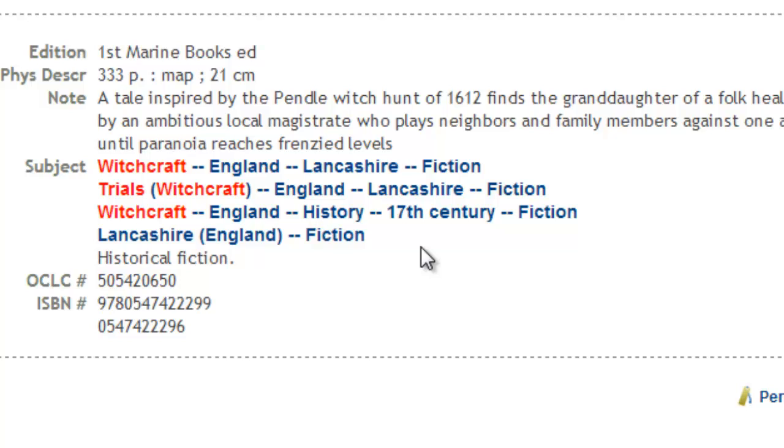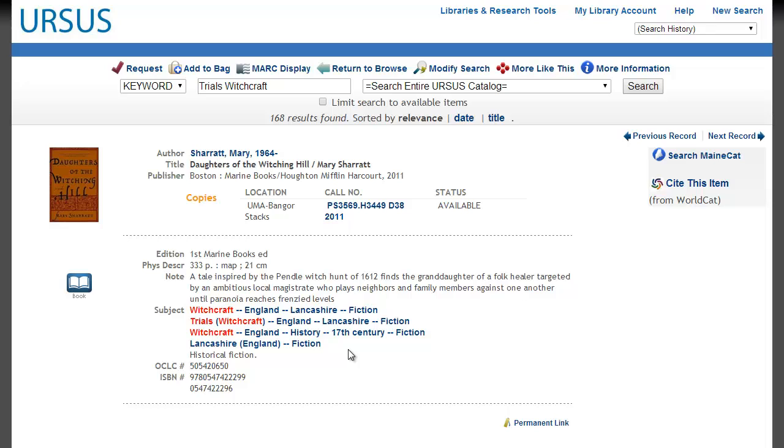However, there is a chance you will find one or more additional titles that are appropriate for your needs, and who knows, you may even want to read a fictional account of the subject.